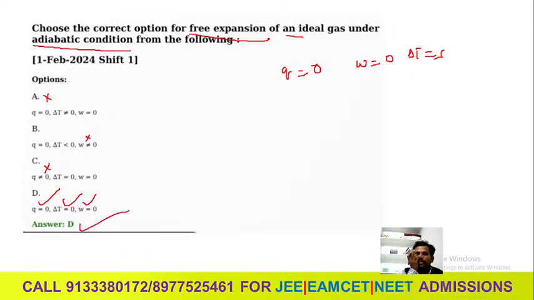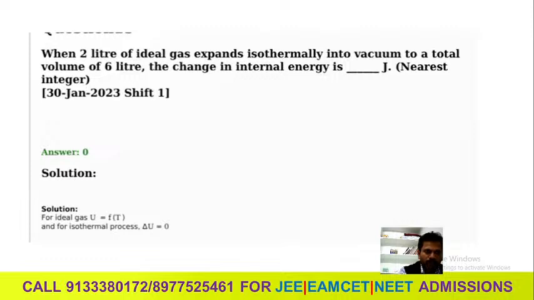That means adiabatic condition. When it is an open system or closed system, the answer should change. But when it comes to adiabatic, that is an isolated system, there is no transfer of Q, there is no transfer of work, there is no transfer of heat. Okay? So this was answer C.